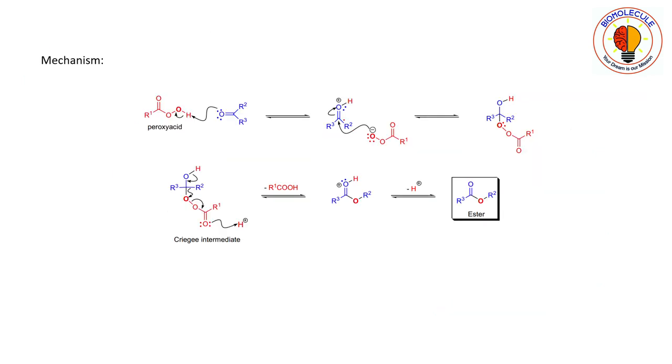Okay, so now you see here the mechanism. So this one is the ketone. It takes the proton from the per acid. See here that 3 oxygen atoms are present. So it takes the proton from the per acid, and this leaves the bonded pair of electrons towards this oxygen atom as a lone pair of electrons. You can see here from that. Now this ketonic carbonyl is being activated via protonation.